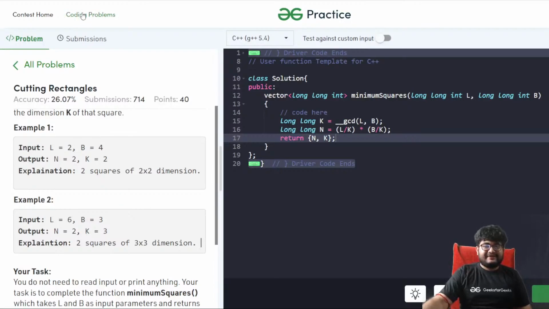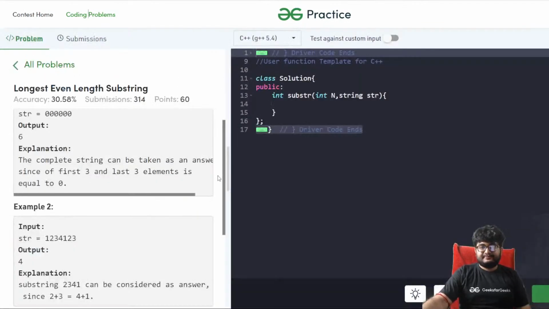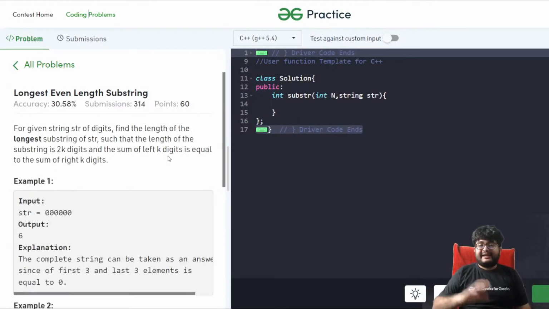I understand if you are feeling terrible about this, but that's not an issue. It was pretty observation based, so it's okay if you were not able to solve it. Just be careful about this, because GCD is a very popular domain in which questions are asked. Anyways, let's move to the second one.